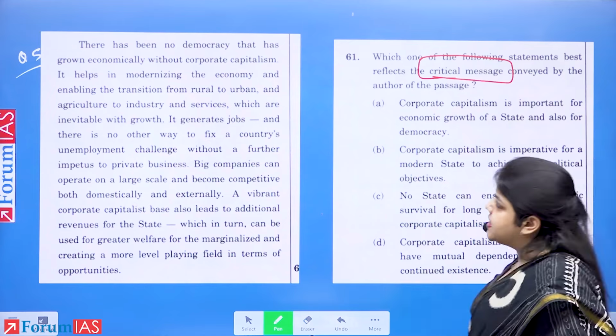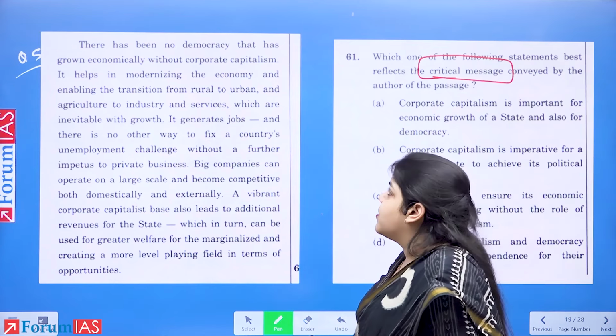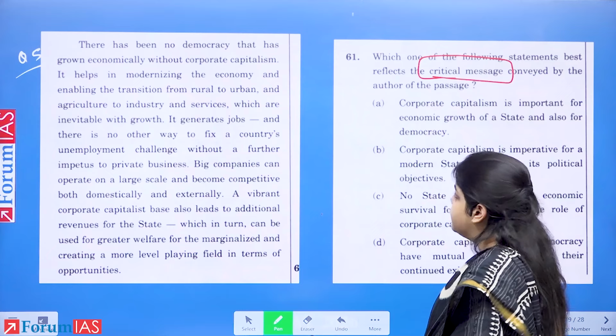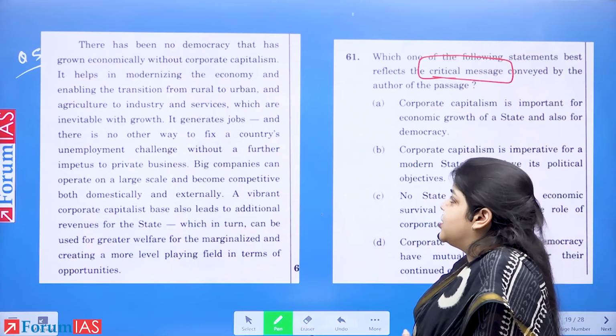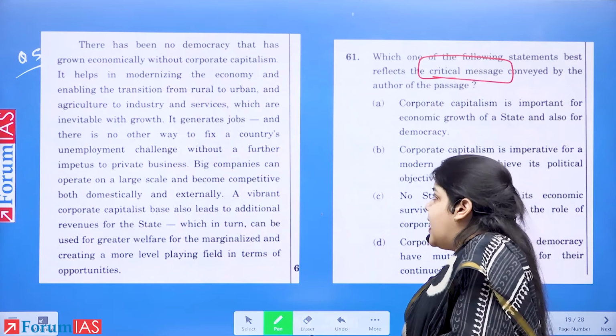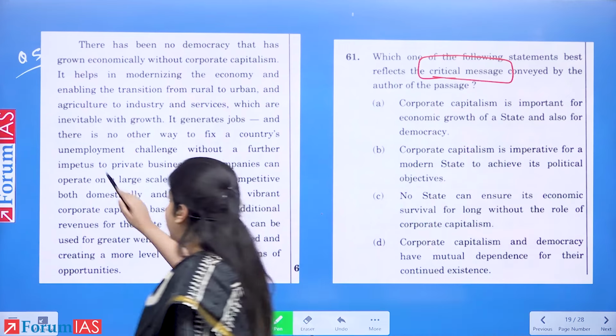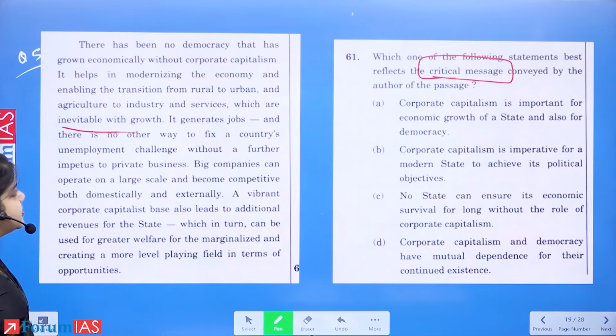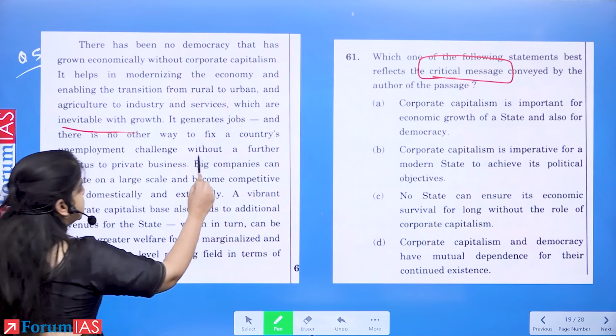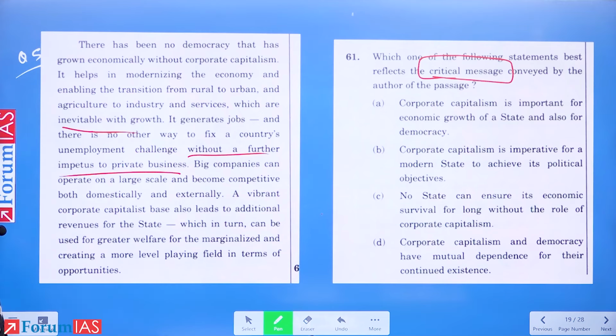There has been no democracy that has grown economically without corporate capitalism. It helps in modernizing the economy and enabling the transition from rural to urban, agriculture to industry, and services, which are inevitable with growth. It generates jobs, and there is no other way to fix a country's unemployment challenge without a further impetus to private business. Big companies can operate on a large scale and become competitive, both domestically and externally. A vibrant corporate capitalist base.